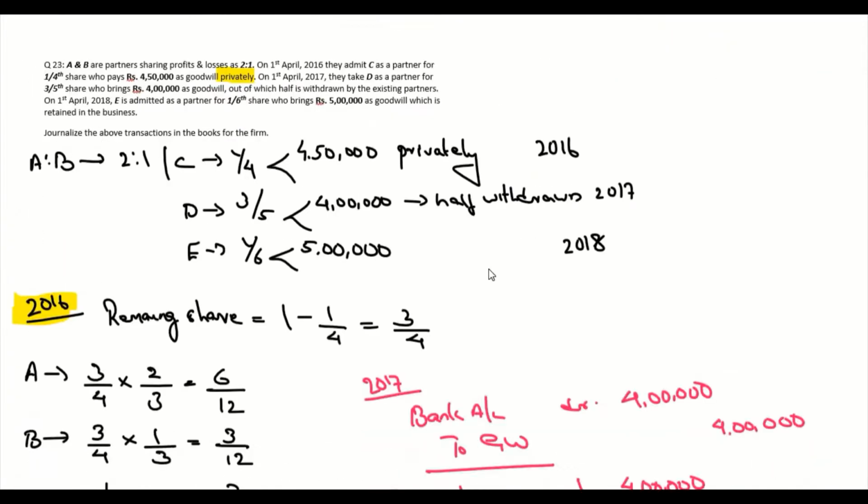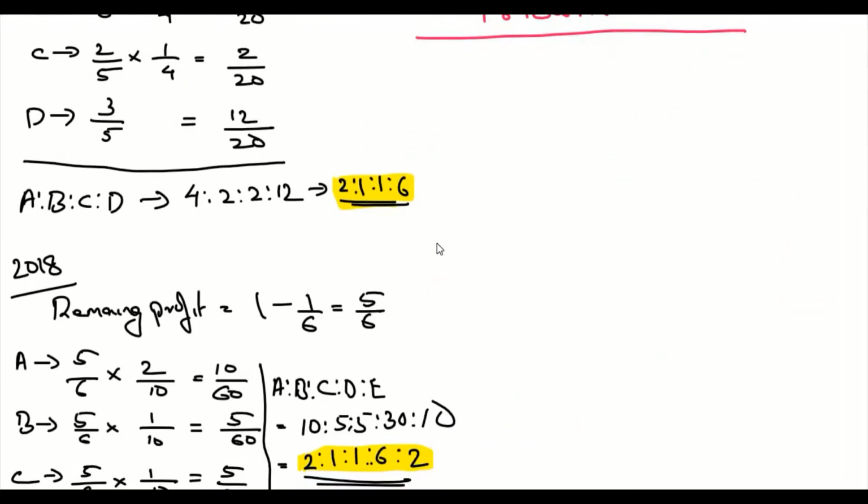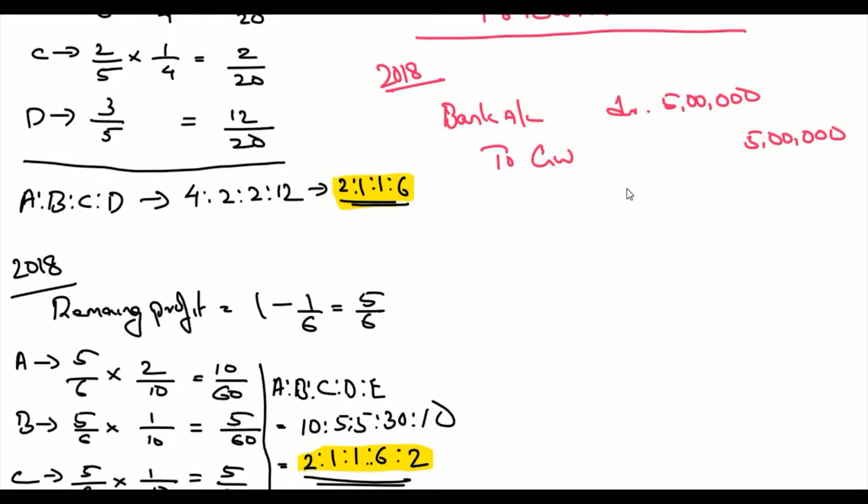In 2018 they say that E is bringing goodwill of 5 lakhs and it is retained in the business. Okay, so we need to pass journal entries for that. First thing is bank account debit 5 lakhs. This is happening in 2018. To goodwill 5 lakhs. Now whatever goodwill is brought by E needs to be divided among the partners in sacrificing ratio. So goodwill debit 5 lakhs